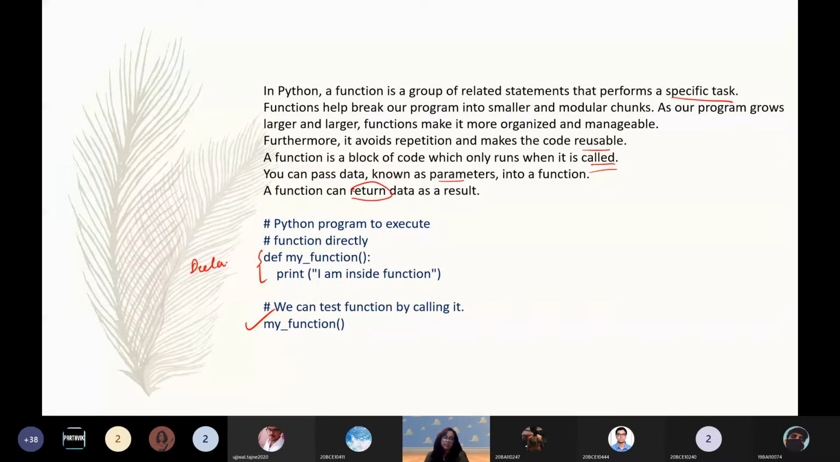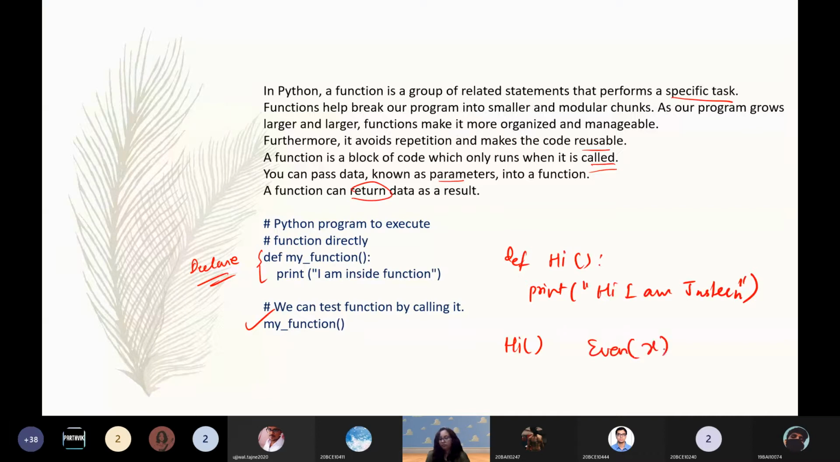Declaration is pretty easy. We use the def keyword, we give it any name, and then we do our job inside that function. If we want to call it, we just do hi(). For example, if you're finding whether a number is prime or not, whether the number is even or not, your function will have a parameter. So you pass a parameter simply. If you are passing a direct value, you just pass it directly. If you have a variable, you pass it like this.